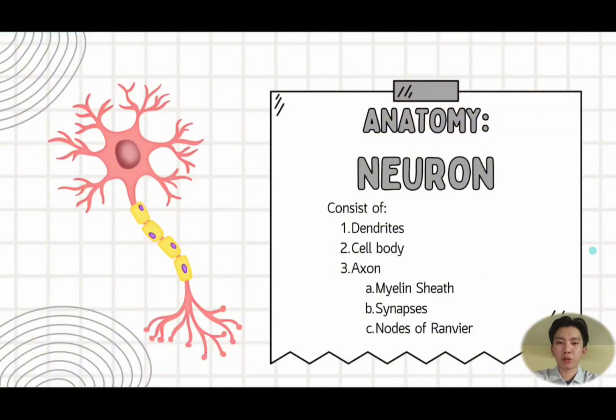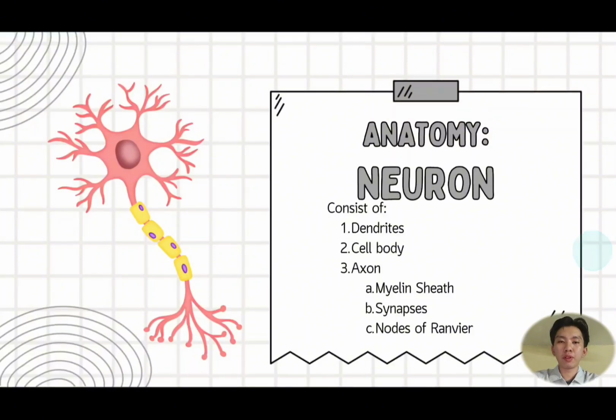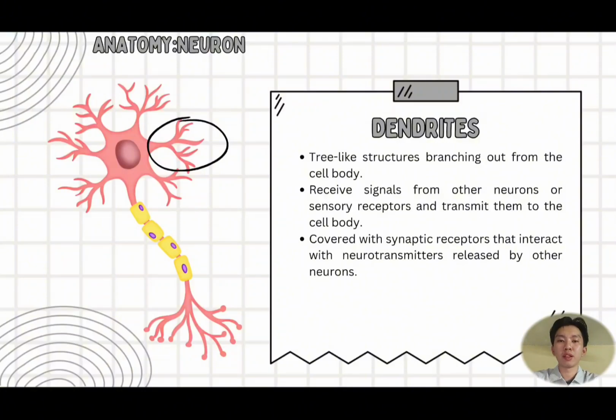This picture shows a single neuron, and it consists of dendrites, cell body, and axon, and in the axon we also have myelin sheath, synapses, and nodes of Ranvier. So we are going to look at the first structure, which is dendrites. Dendrites are a tree-like structure branching out from the cell body, and they receive signals from other neurons or sensory receptors and transmit them to the cell body. Lastly, dendrites are covered with synaptic receptors that interact with neurotransmitters released by other neurons.